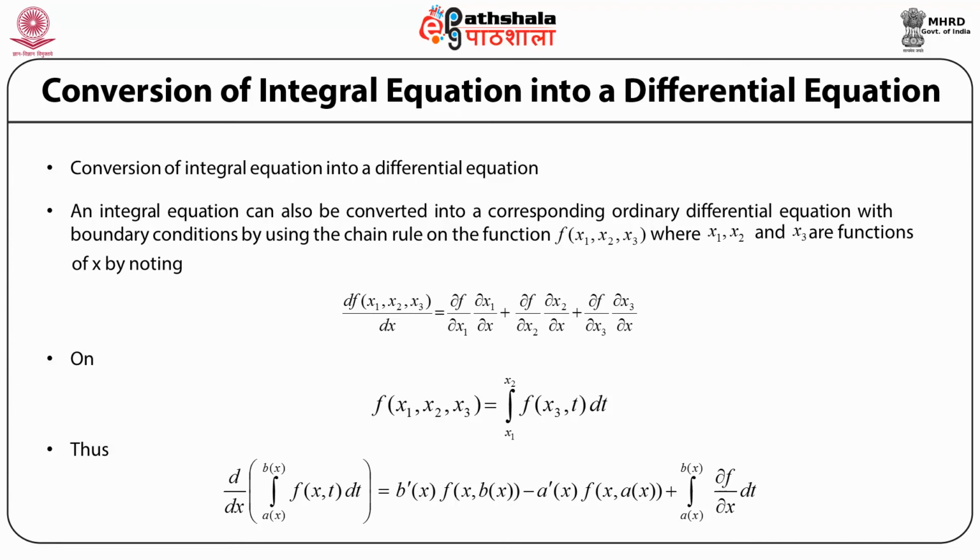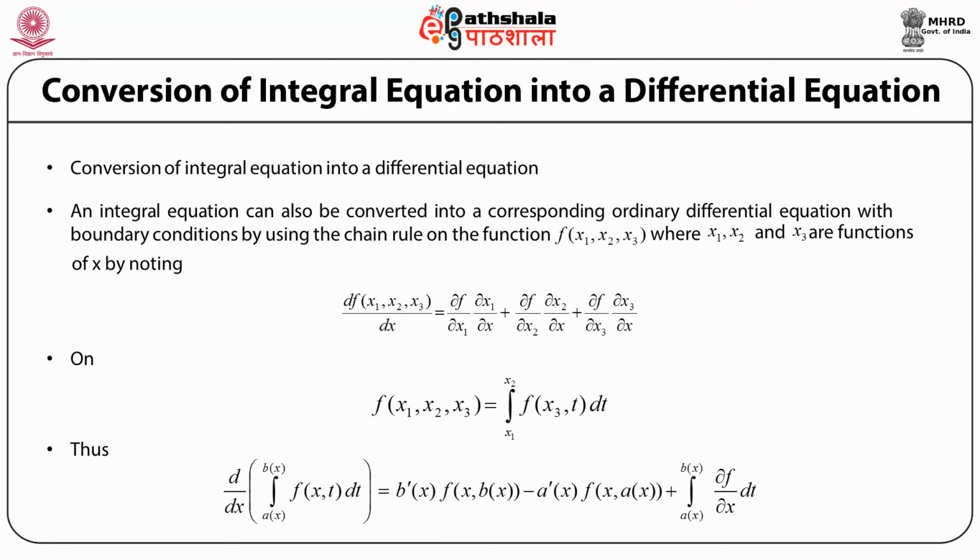Notice that on the right hand side there is a function f of 2 variables x3 and t, and it is to be integrated over t. The limits of integration are x1 to x2. Therefore the resulting function on the right hand side also is a function of x1, x2 and x3.